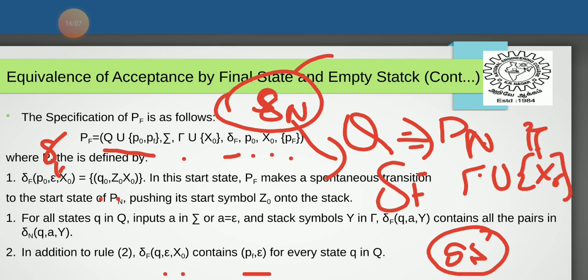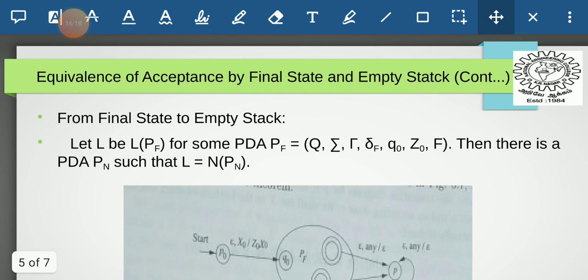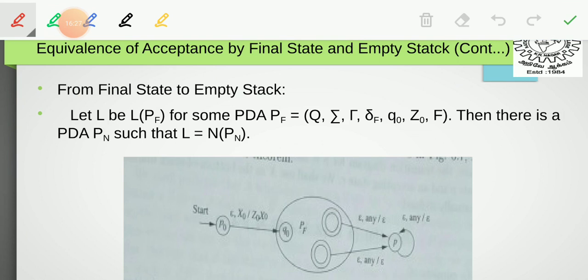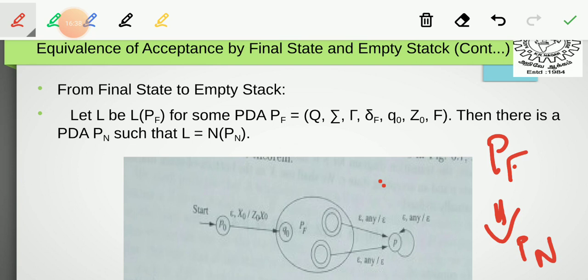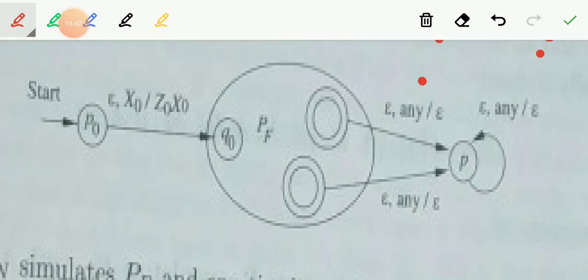These are all the rules we are going to use while converting an empty stack PDA into a final state PDA. The next equivalence is from final state to empty stack. We are given a final state PDA, that is our Pf, and we have to convert that Pf into an equivalent Pn. Here is the processing. You see the diagram. Here also we are going to add a new start state.